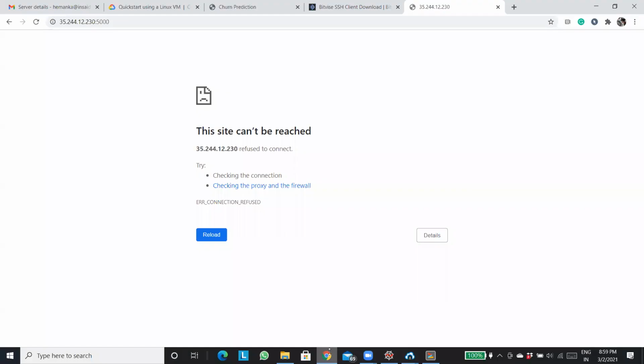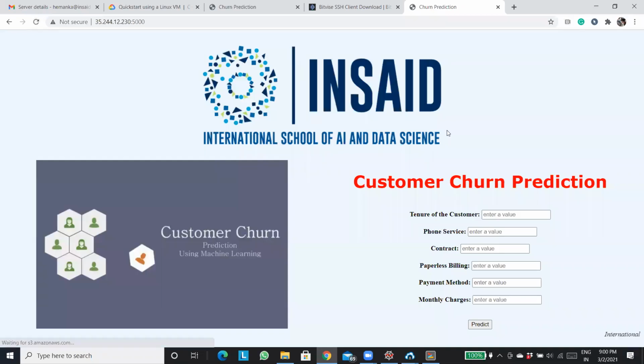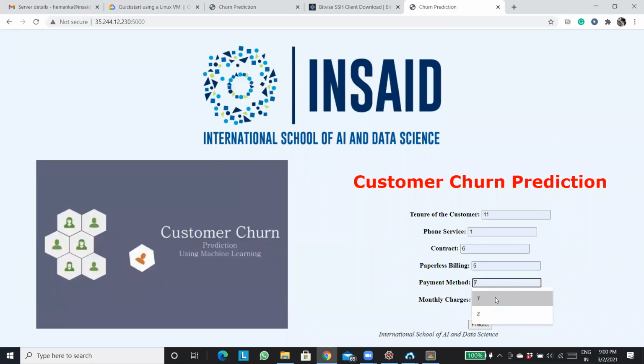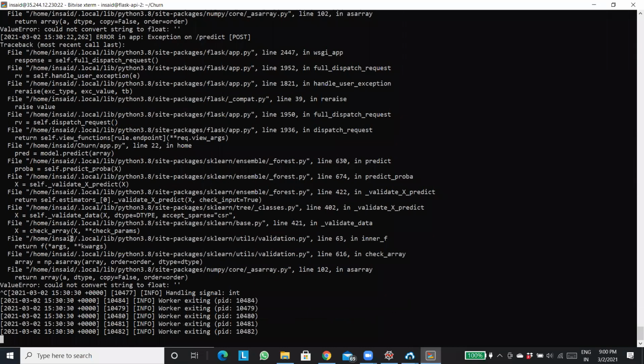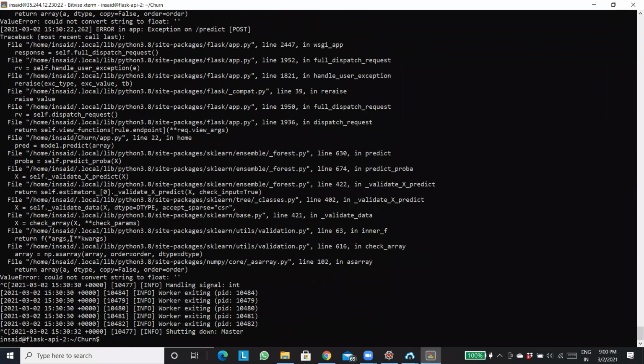I am shutting down using Control C. It's a bit slow right now, as I said. According to the server, its server is very weak. It's a micro server that we took, so it's taking a bit of time. Yeah. So I'll shut it down now. I'll press Control C, and it's shut.